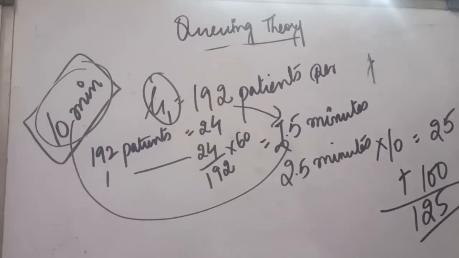So, you can write in the question, in order to reduce the queue size from 4/3 to 1/2 patients, the budget has to be increased from rupees 100 to 125.